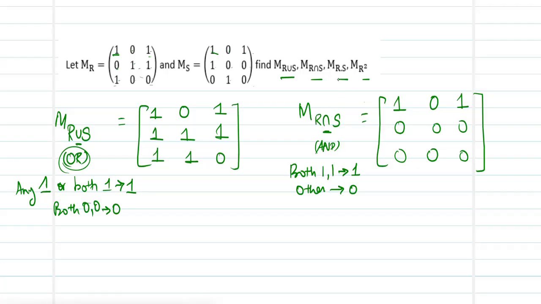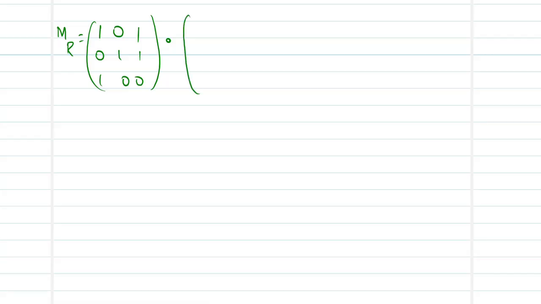Next, what we need is the product of R and S. So let us quickly recollect how to go about multiplication of matrices. Our MR is 1, 0, 1, 0, 1, 1, 1, 0, 0. And our MS, with which we are taking the product, is 1, 0, 1, 1, 0, 0, 0, 1, 0.